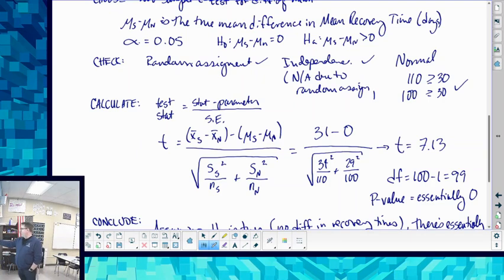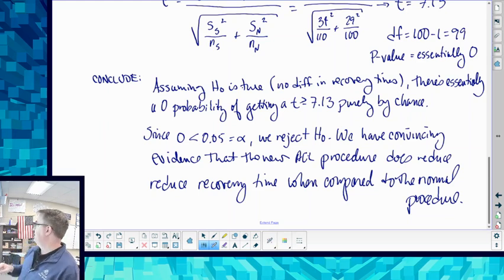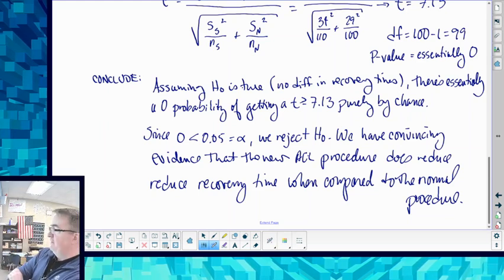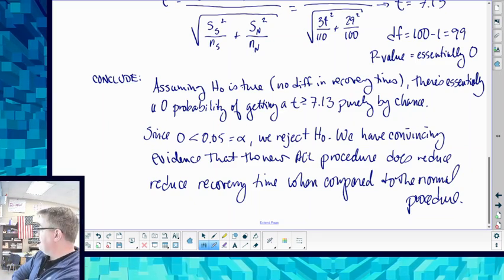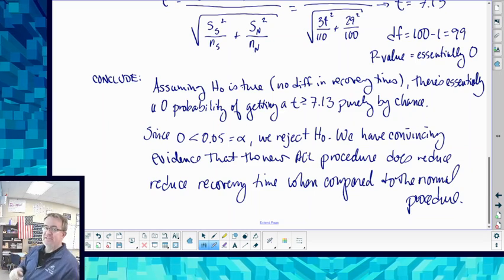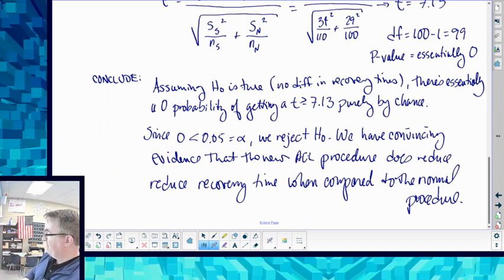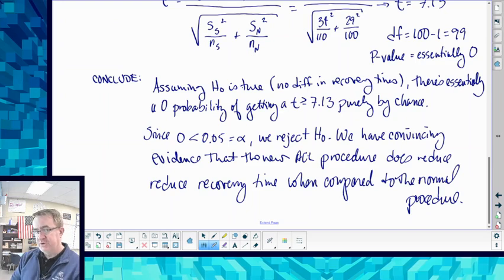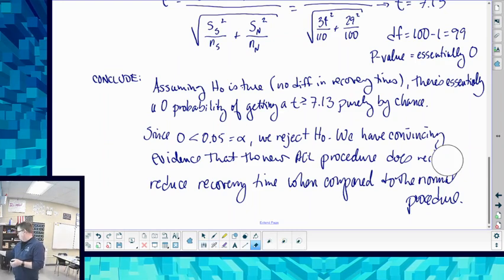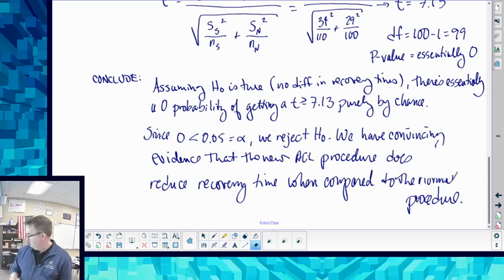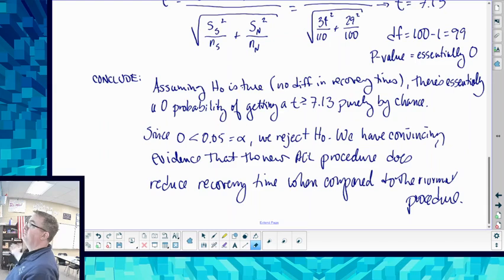So because of that, we can just say essentially 0. Assuming the null hypothesis is true, that there is no difference in recovery time, there's essentially a 0 probability of getting a t-value that is greater than or equal to 7.13 purely by chance. Since 0 is less than our alpha value of 0.05, we reject the null hypothesis. We have convincing evidence that the new ACL procedure does reduce recovery time when compared to the normal standard procedure. And that's it. We're done. That's all they have for this question.